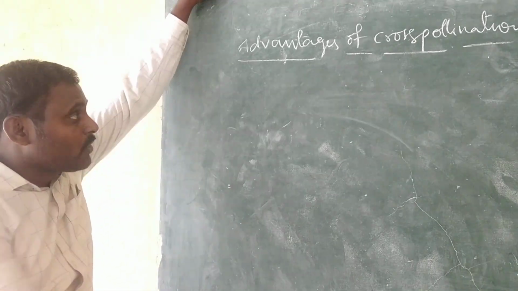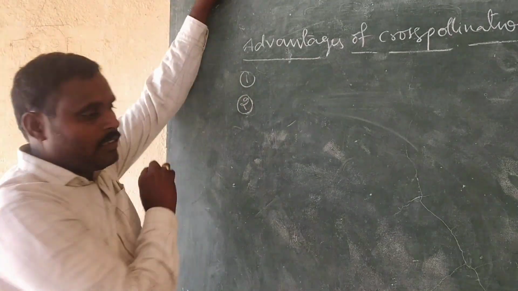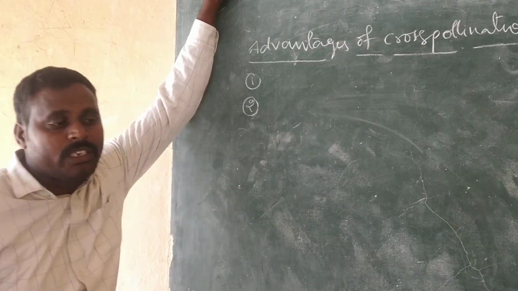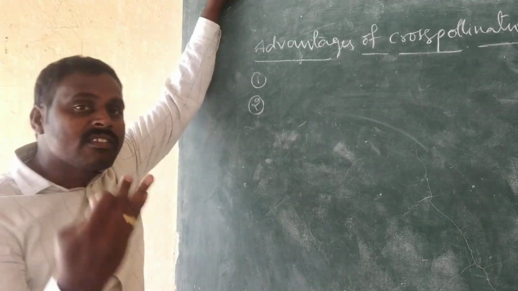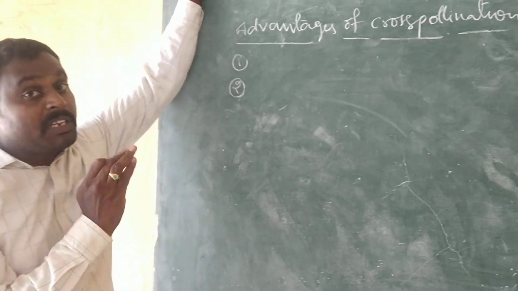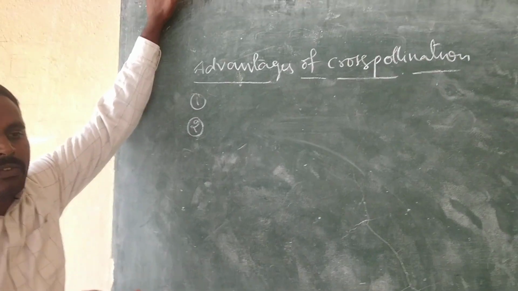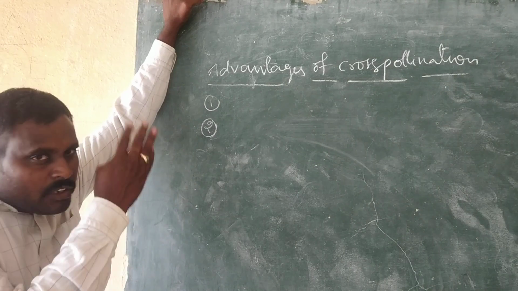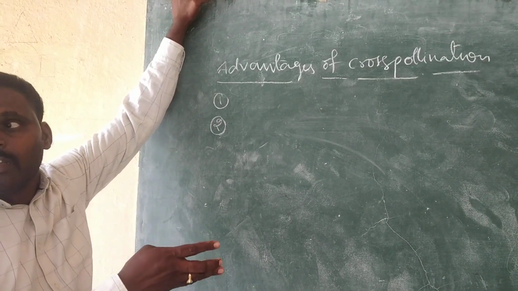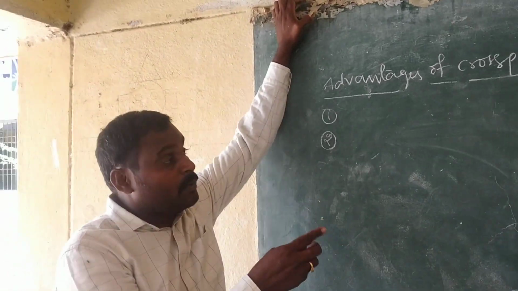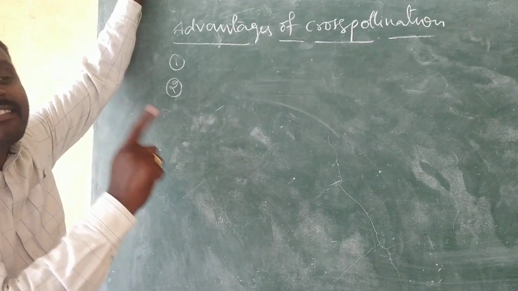This is the first advantage. The second advantage is that cross-pollination increases the adaptability of the offspring towards a changing environment. In self-pollination we discussed the disadvantage: due to continuous self-pollination, the offspring are unable to survive in a changing environment.